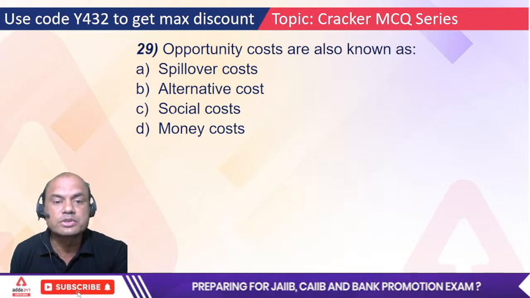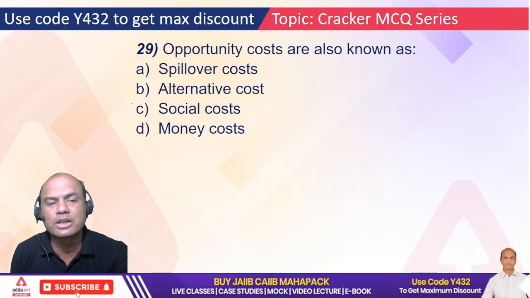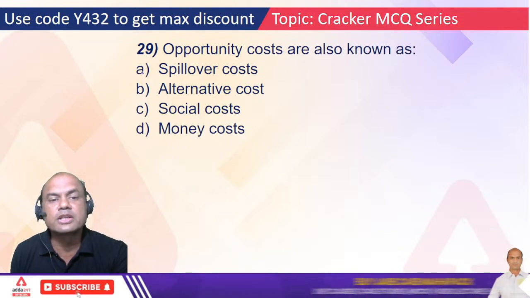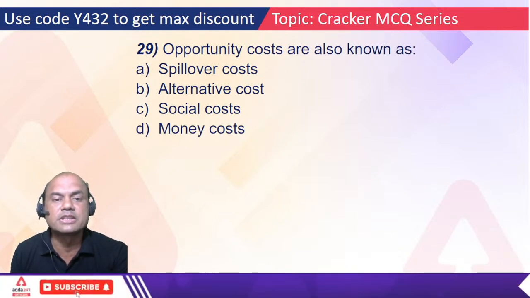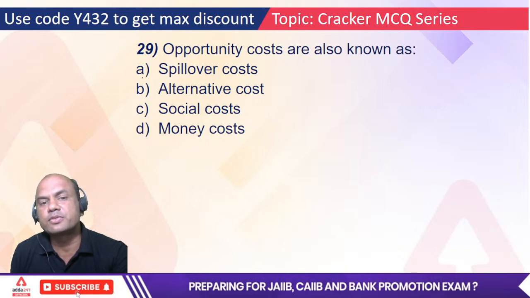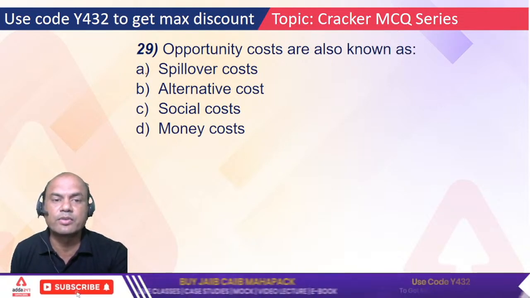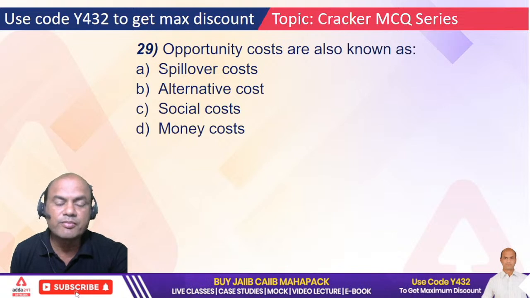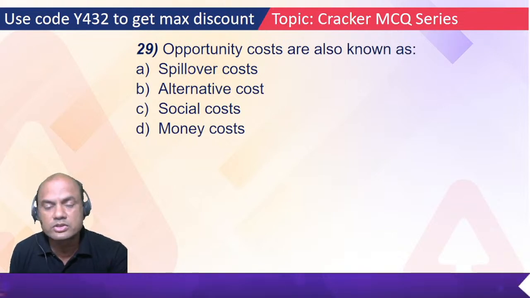So what is that? Spillover, alternate, social or money. See here, social and money is totally out. What's important? Spillover or alternate. So which one among these two, A and B? Fast. Type in the comment section. Fast. Everyone, I want everyone.